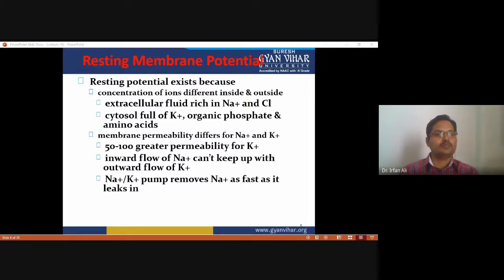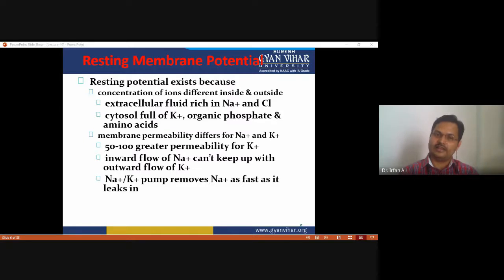The sodium potassium pump removes sodium ions as fast as they leak in. So another process is there: when sodium ions leak in, at the same time the sodium potassium pump moves potassium ions in. So this is another point.